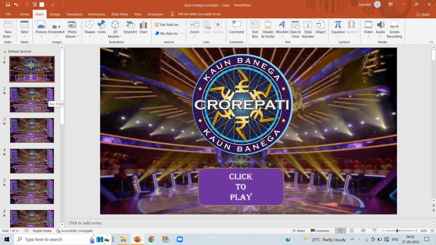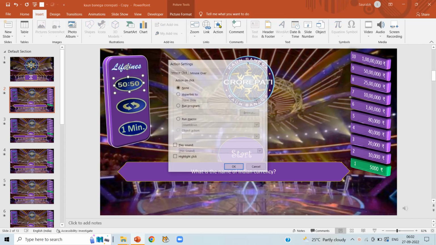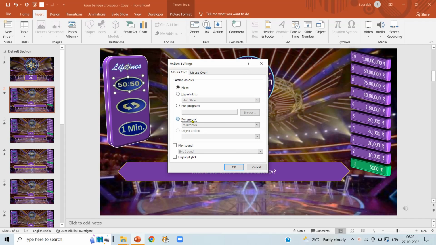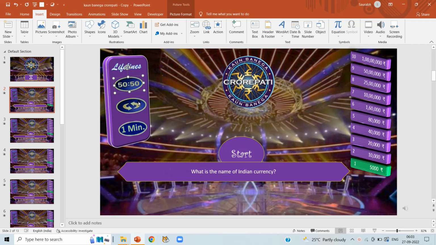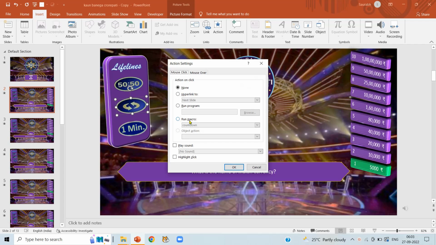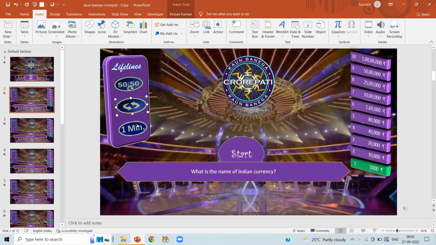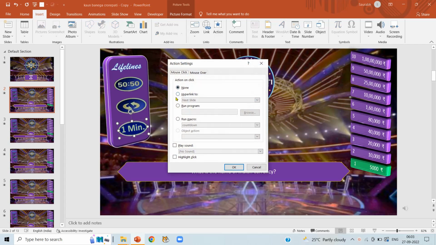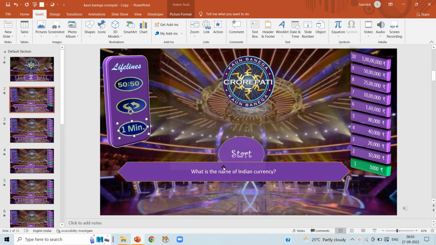Now we have to link our 3 lifelines with the respective macros. For that, click on slide number 2, click on 50-50. In the insert, click on action, run macros and select lifeline 1 here. Click on OK. Now select our second lifeline, click on action, run macros and select lifeline 2 and click on OK. Now select the third lifeline, click on action, run macros and select lifeline 3 and click on OK.